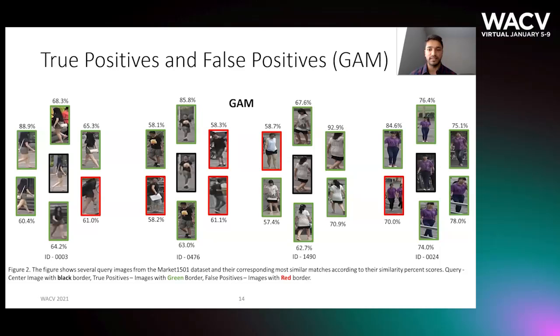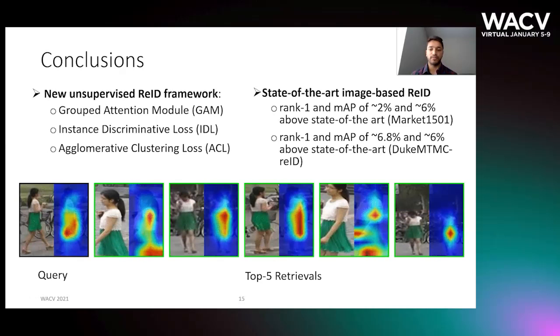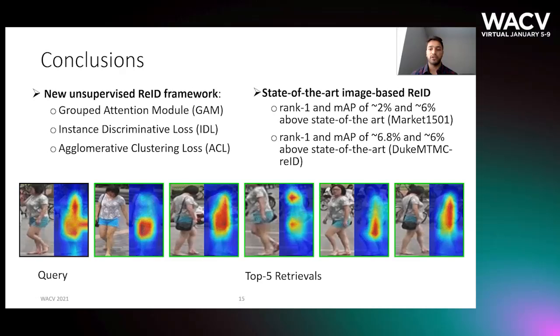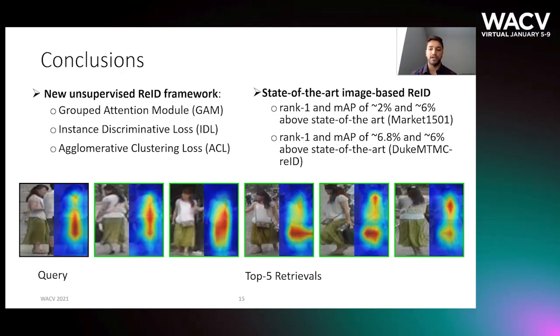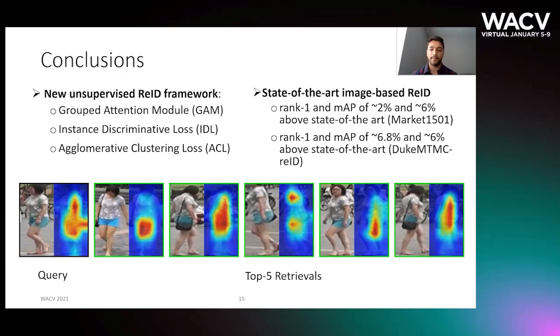In conclusion, our combination of grouped attention module, instance discriminative loss, and agglomerative clustering loss outperforms all methods on 2 large-scale image-based datasets.